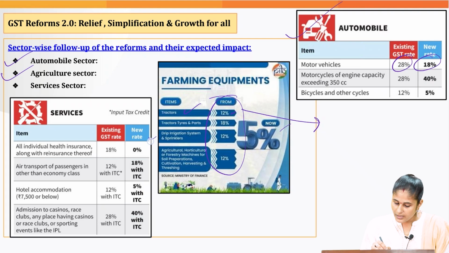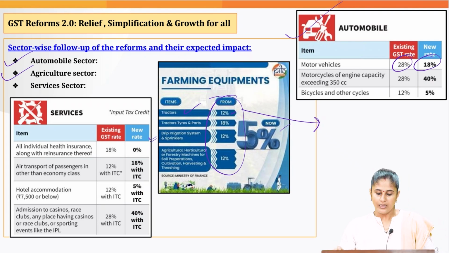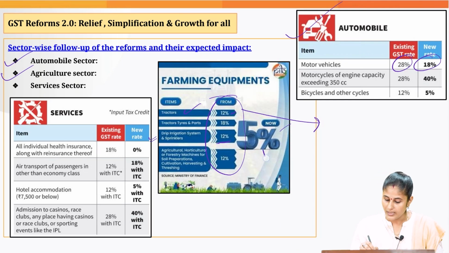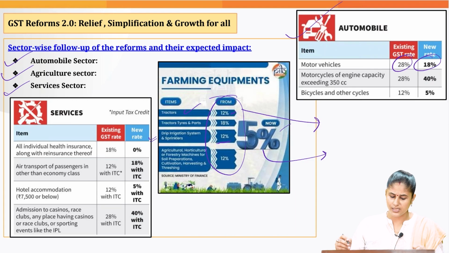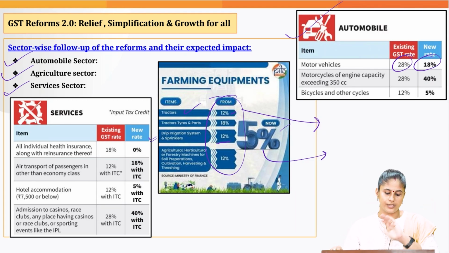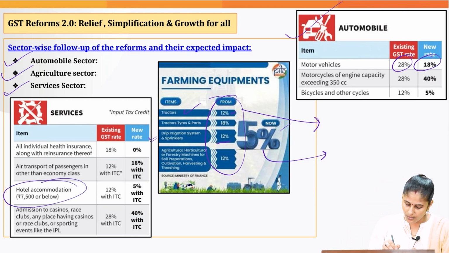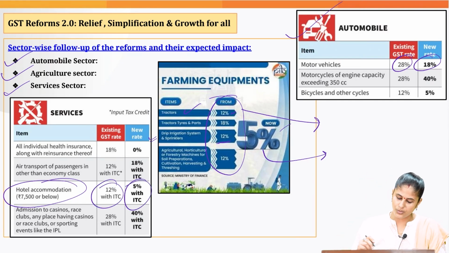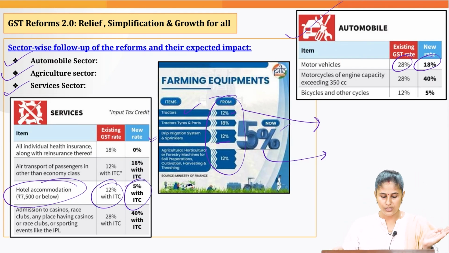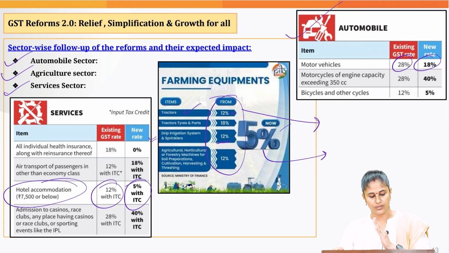Then for drip irrigation systems and sprinklers, the GST rate has been reduced from 12% to 5%. This is going to enable us to realize the idea of sustainable agriculture, enhancing the water use efficiency when it comes to Indian agriculture. Then when you talk about services also, here also we have reduced the rates. When you talk about hotel accommodation below 7,500, therein the rate has been reduced from 12% to 5%. So this is going to give a boost to the services sector also.